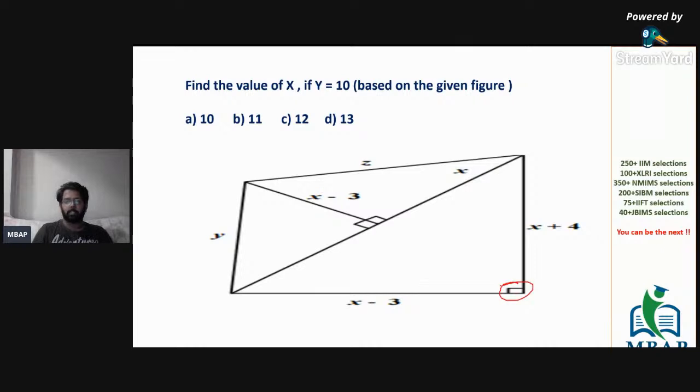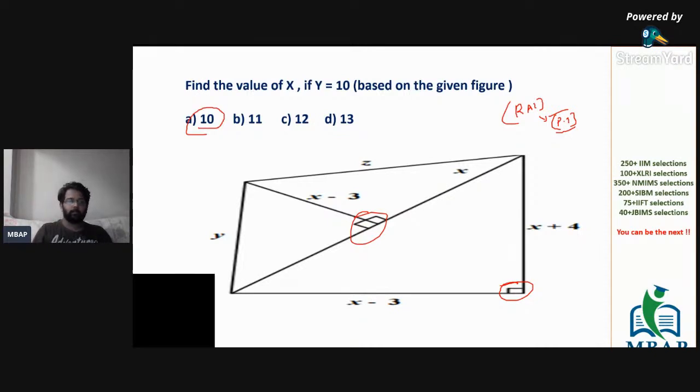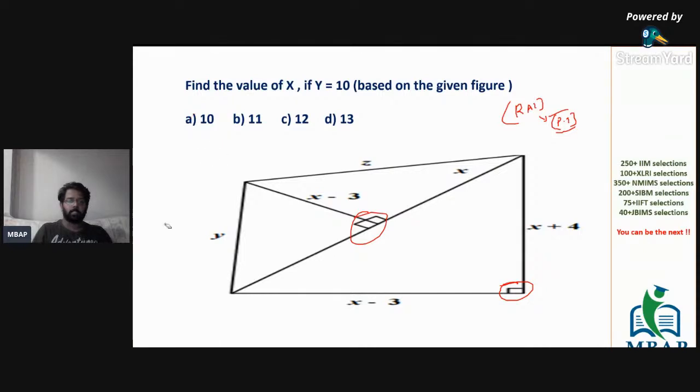The first thing that you have to look into is whether it is a right angle triangle or not. If yes, the first thing you have to look into is which Pythagoras triplet values can satisfy this. See which value can give you a Pythagoras triplet. This is 90 degrees, I give it to you. You will take only 5 seconds and I am sure the answer will be out.